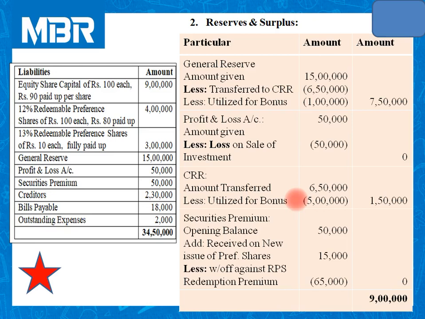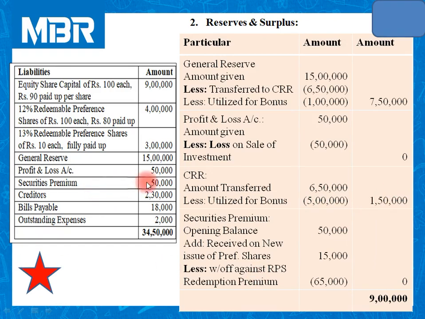For the confirmation, you can check step number 6, issue of bonus shares. So out of 6,50,000, we have utilized rupees 5 lakhs. So balance of CRR account available to us at the end is rupees 1,50,000.